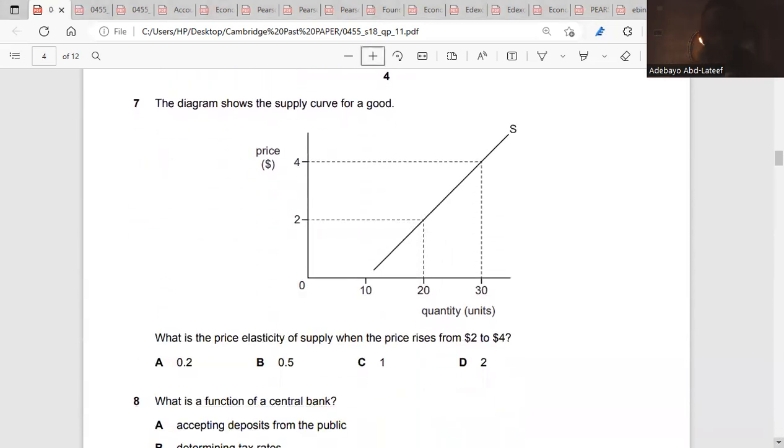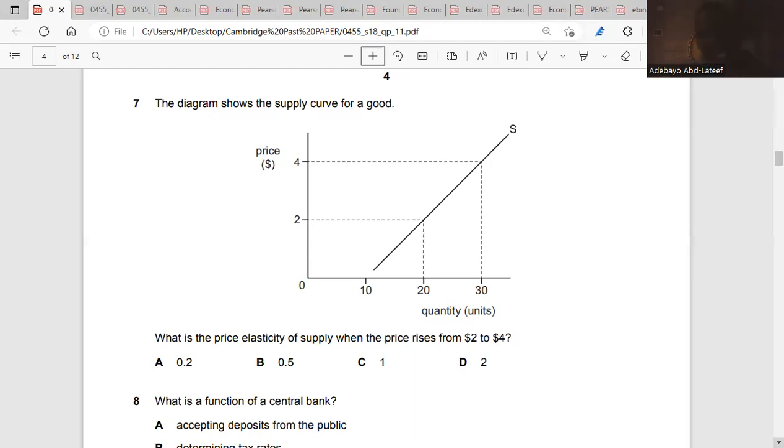What is the price elasticity of supply when the price rises from $2 to $4? Price elasticity of supply is the degree of responsiveness of the quantity supplied of a product as a result of a change in price. So there's going to be an increase in the quantity supplied based on an increase in price.